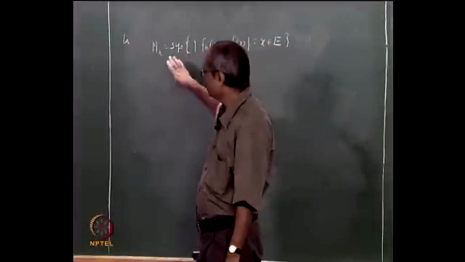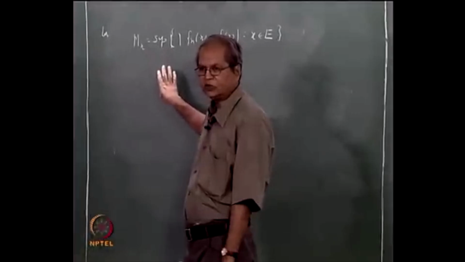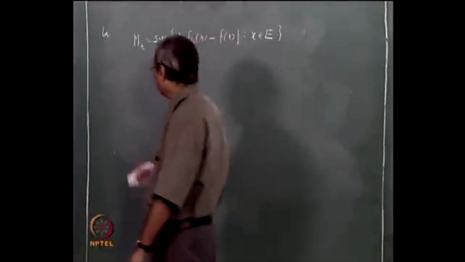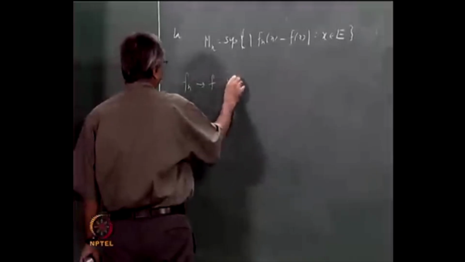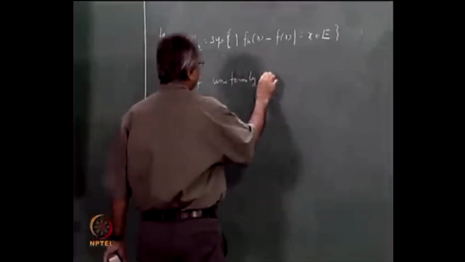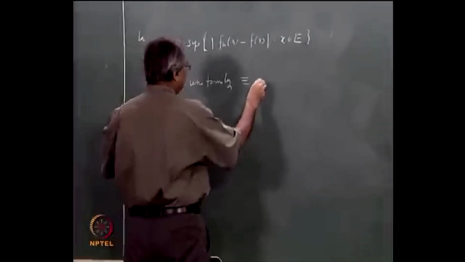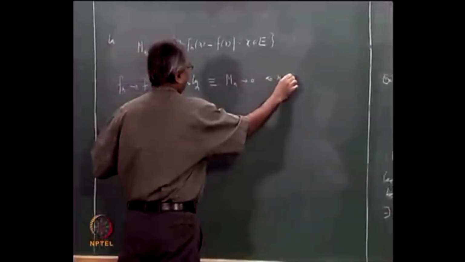And that is a very useful criterion in deciding whether a certain sequence converges uniformly or not. So let us just record that. fn tends to f uniformly is equivalent to saying that mn tends to 0 as n tends to infinity.